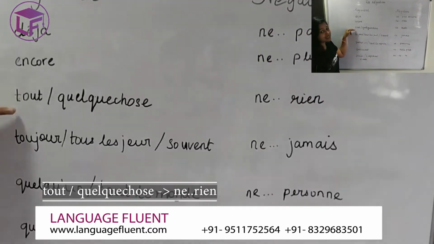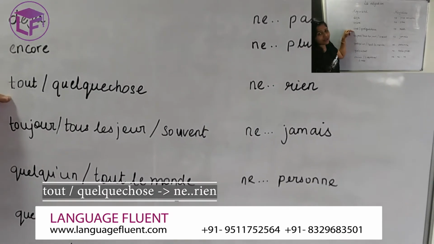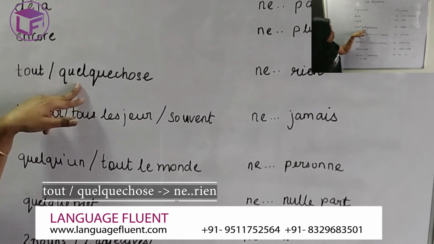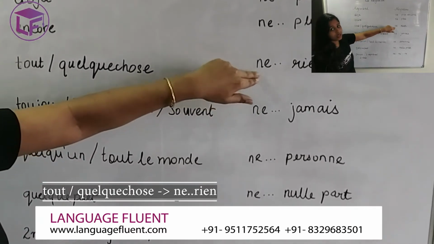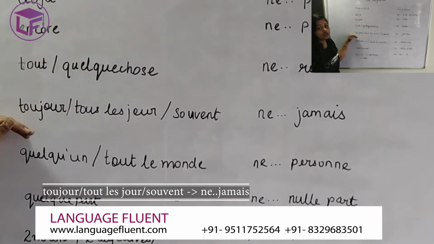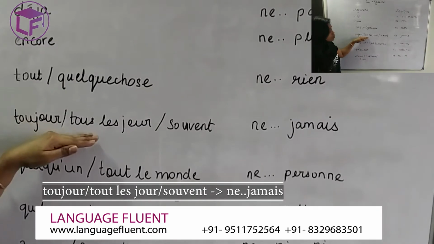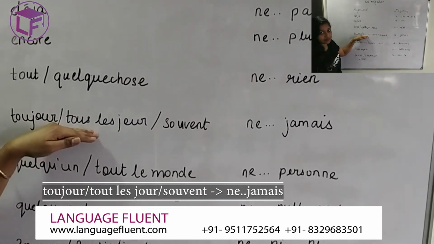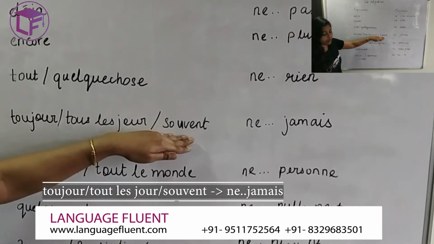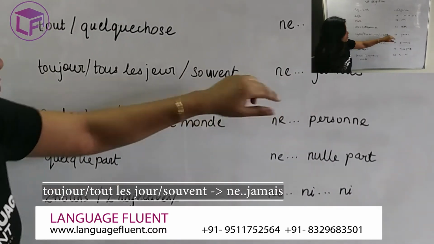If you see the indicator tout means all, or everything, and quelque chose, something, the opposite will be ne rien. Ne rien means nothing. If you see the indicator toujours, which means always, or tous les jours, which means every day, or souvent, means often, then you use the negation ne jamais, which is never.